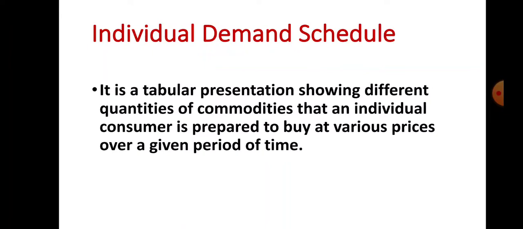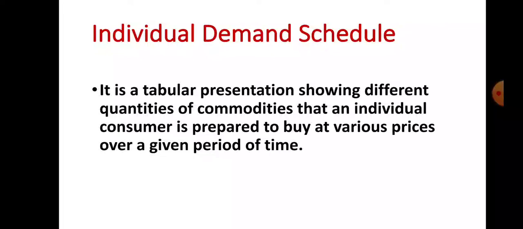Let us see what is individual demand schedule. Individual demand schedule is a tabular presentation showing different quantities of a commodity that an individual consumer is prepared to buy at various prices over a given period of time.